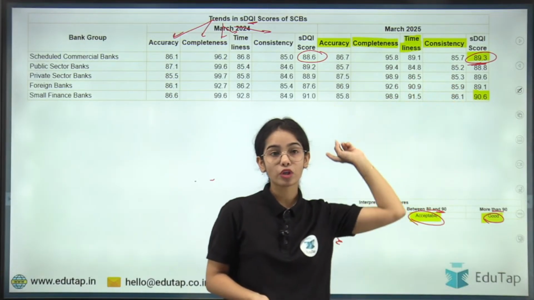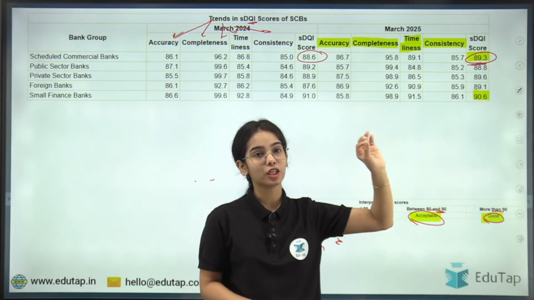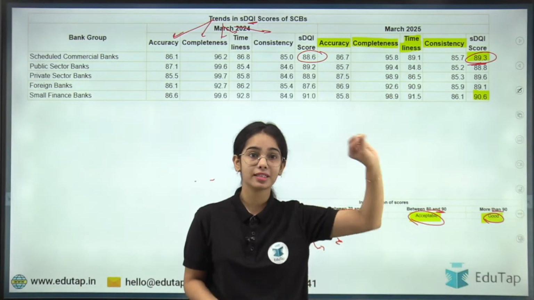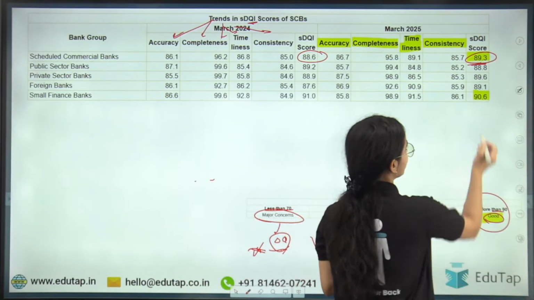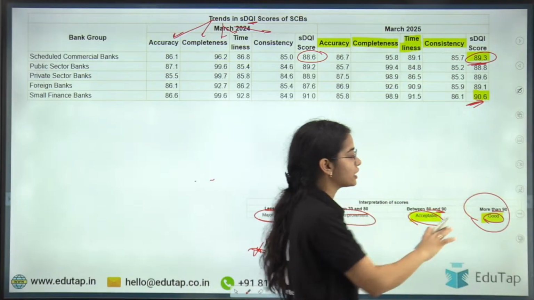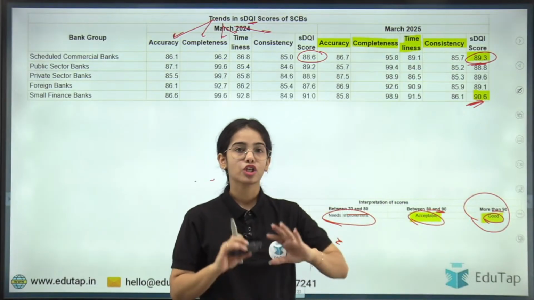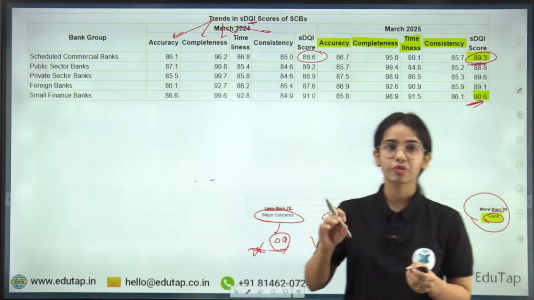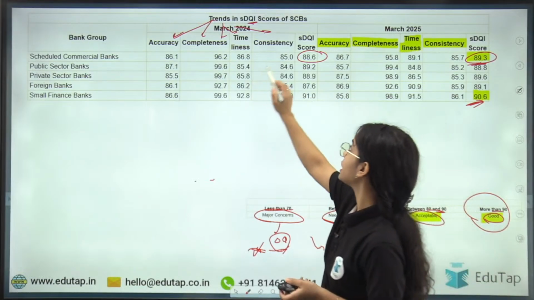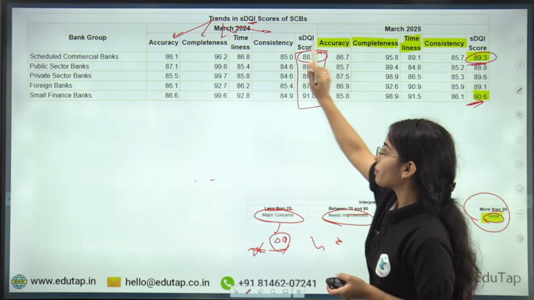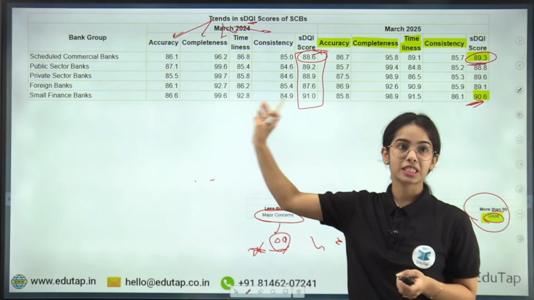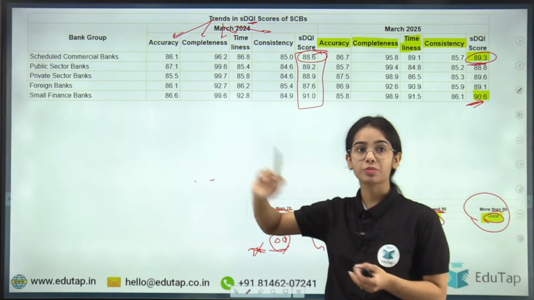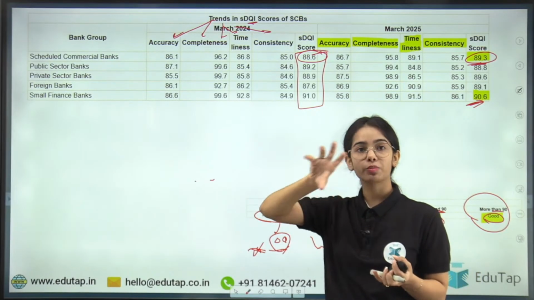Okay. Now for the small finance banks, they have the data quality that is in the highest range, the good data quality they have. The small finance banks have data quality of more than 90. So this is the basic idea, that the supervisory data quality index has been laid down for the different bank segments: the public sector banks, private sector banks, foreign banks, small finance banks, and for the scheduled commercial banks in total.